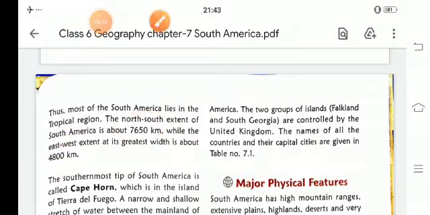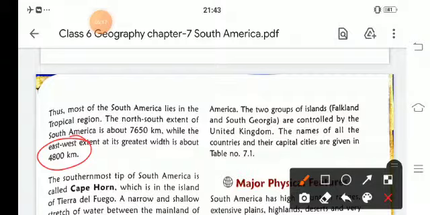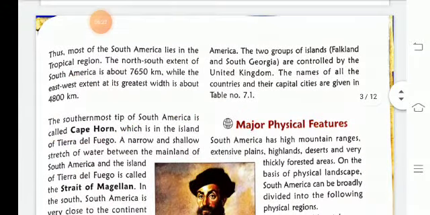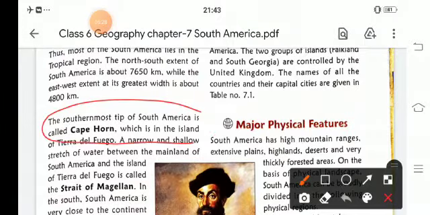The southernmost tip of South America is known as Cape Horn. It's very important.